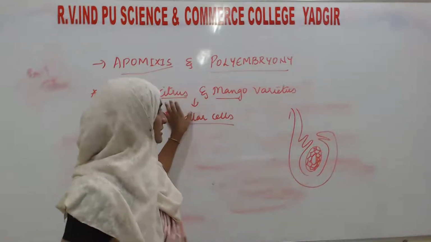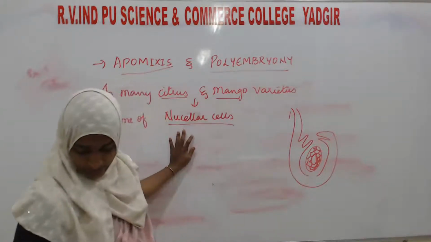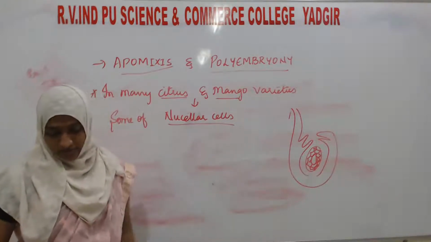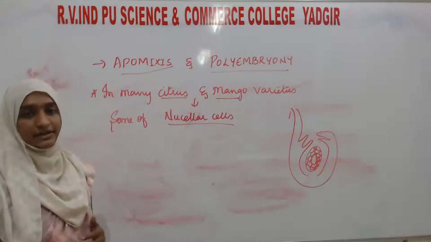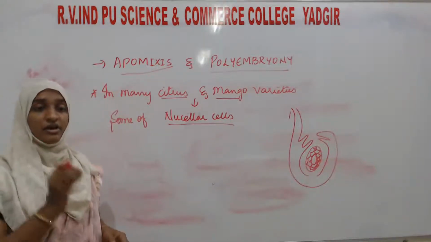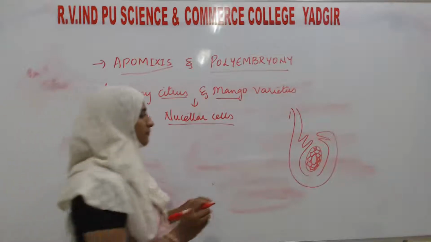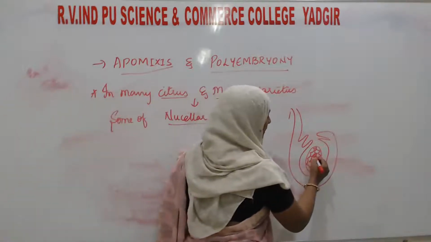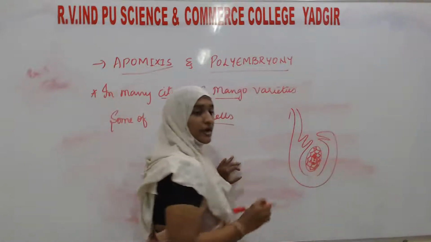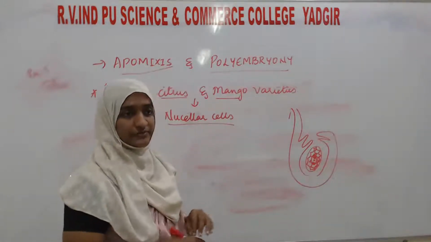In some fruits such as citrus and mango varieties, these nucellar cells surrounding the embryo sac start dividing. But in a normal condition, in this embryo sac only the division takes place, and that too after double fertilization.